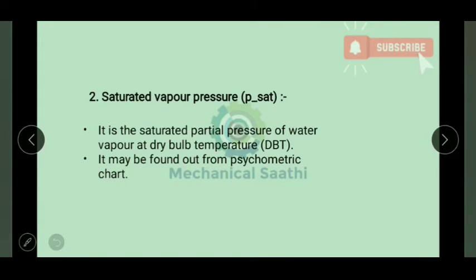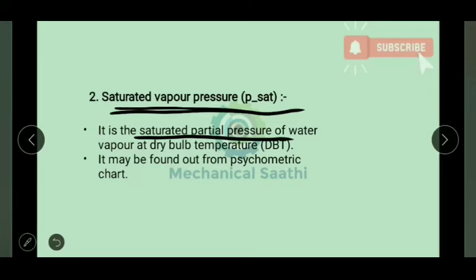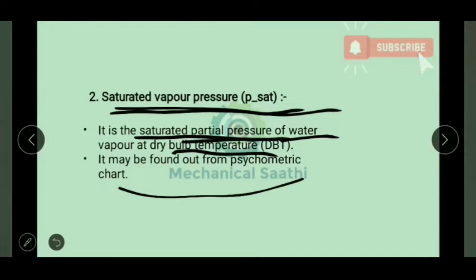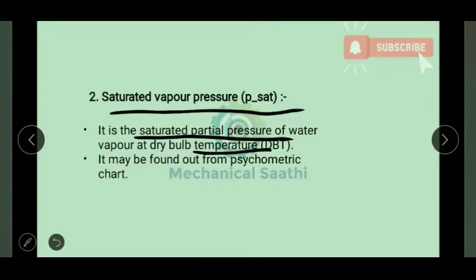Then next property, that is saturated vapor pressure. It is the saturated partial pressure corresponding to the dry bulb temperature, that is known as your saturated vapor pressure. So it is the saturated partial pressure of water vapor at the dry bulb temperature. This value of partial pressure can be found out from the psychrometric chart, so we'll try to find that also. We know that it is the saturated pressure corresponding to your dry bulb temperature.